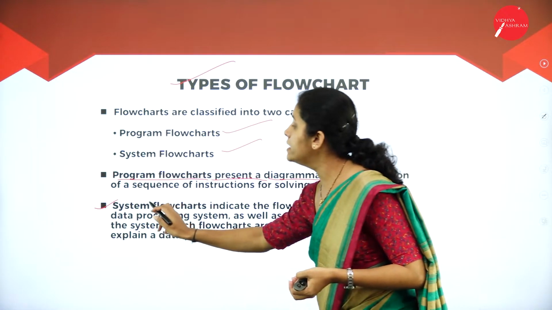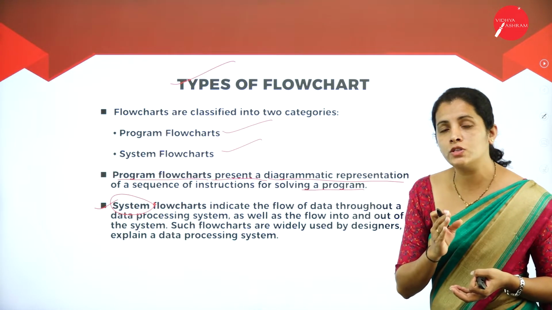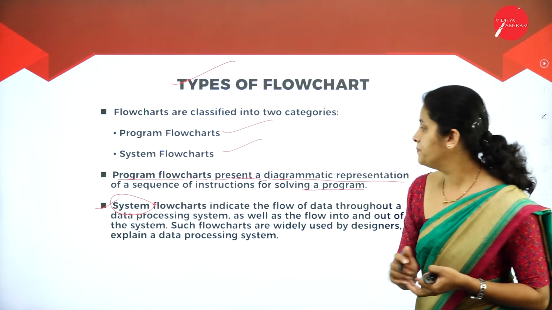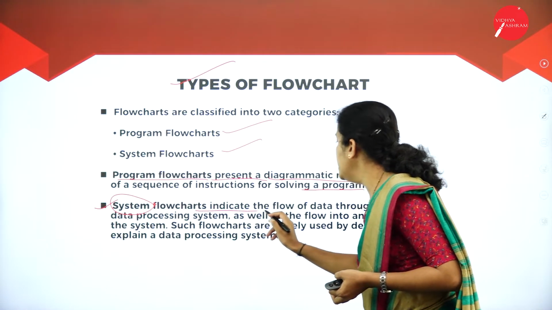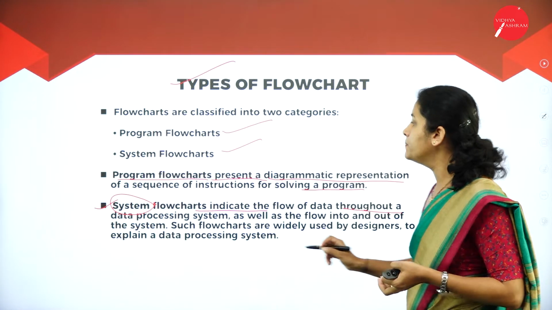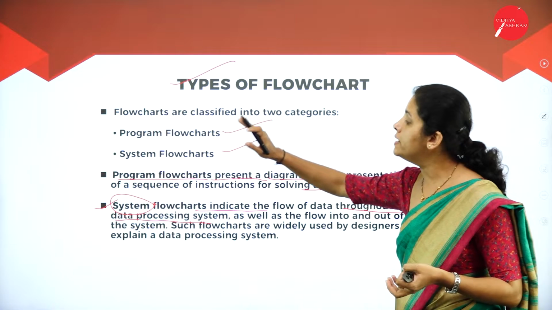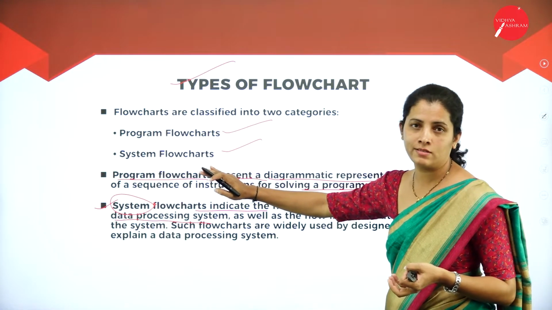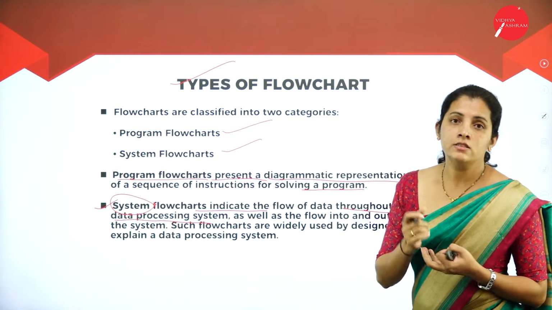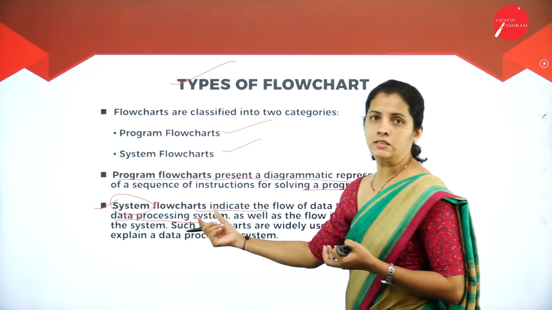The name itself indicates that it is going to concentrate on your system. It indicates the flow of data throughout a data processing system. We are mainly going to focus on the data processing system.